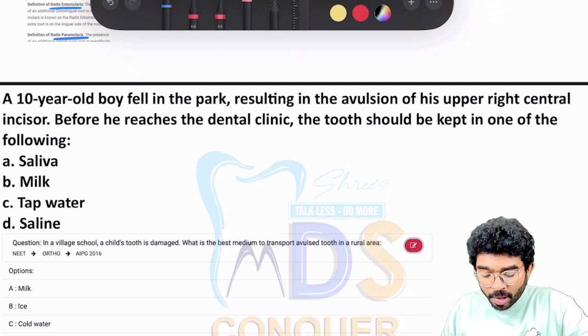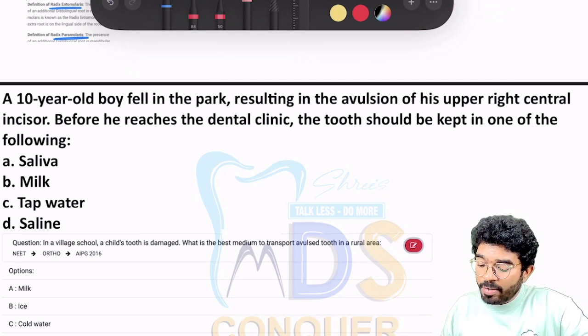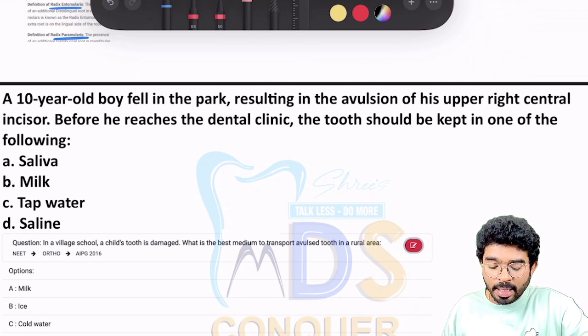A 10-year-old boy falls in the park, resulting in avulsion of an upper right central incisor. Before he reaches the dentist, the tooth should be kept in one of the following.